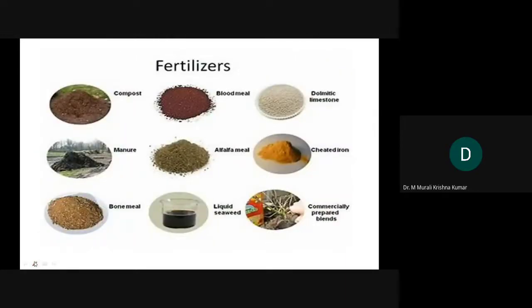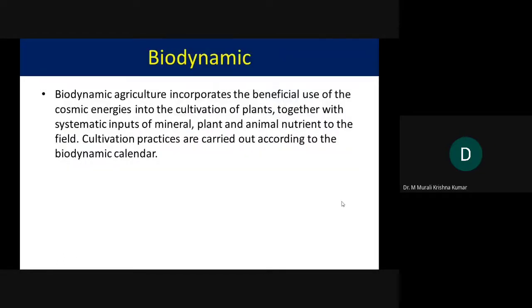These are some of the fertilizers that are used for organic farming. One is compost. Compost is made from waste plant materials or food materials, and then blood meal, limestone, manure obtained from cow dung, alfalfa meal, bone meal from horns, etc. Liquid seaweed and commercially prepared blends are also used. These are some of the biofertilizers that are right now being used in organic farming. So that is about organic farming.